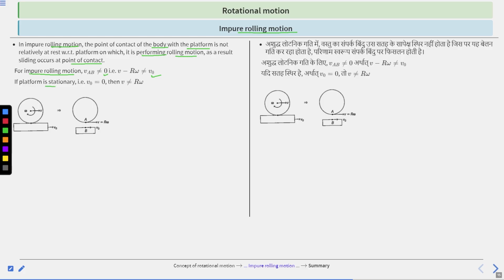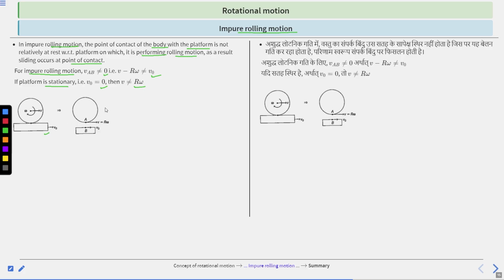If the platform is stationary, v naught equal to 0, then v does not equal R omega. Clear? So this is the impure rolling motion. In this diagram, suppose there are two cases, when this object is moving and this is at rest.